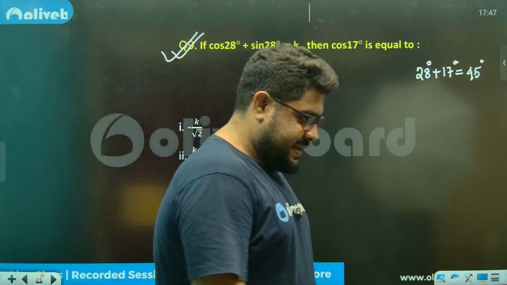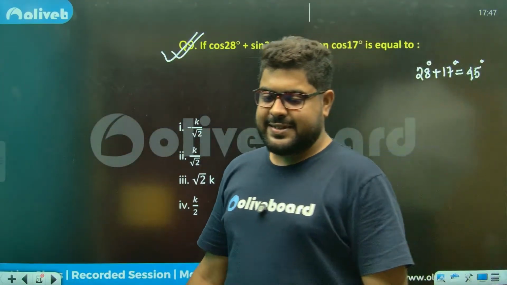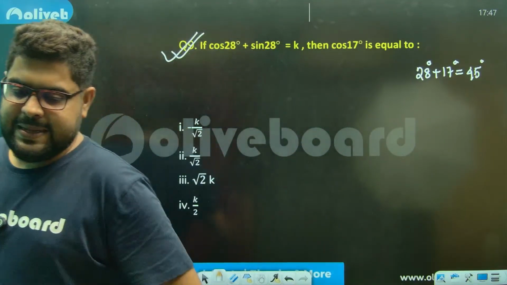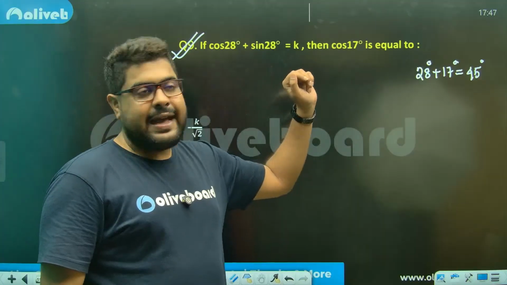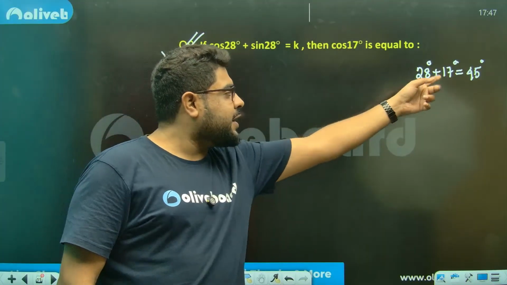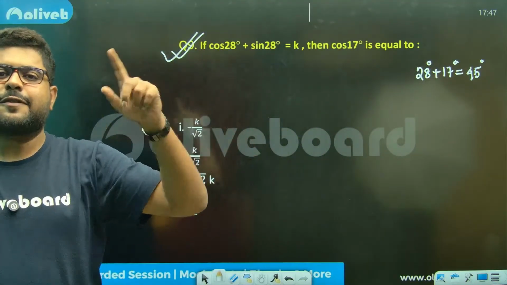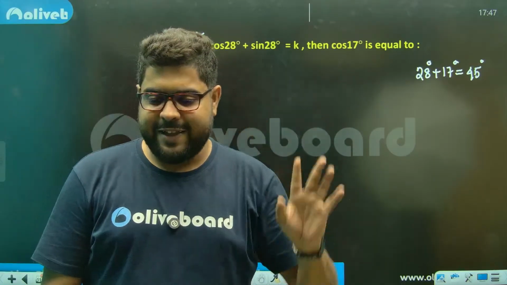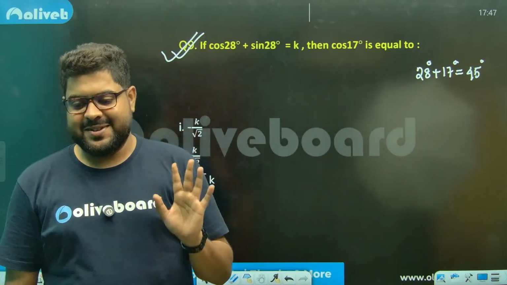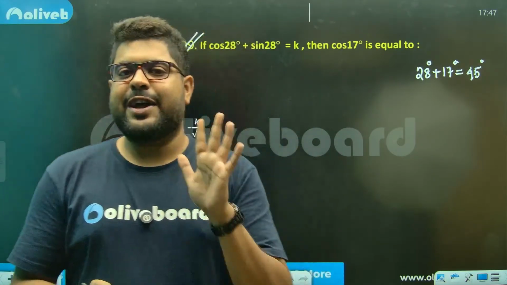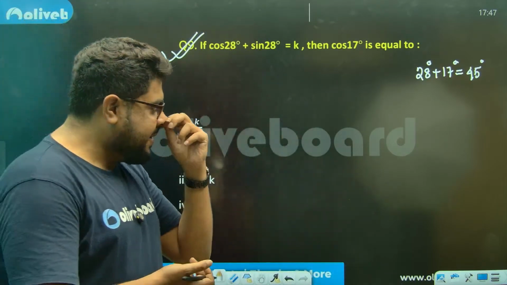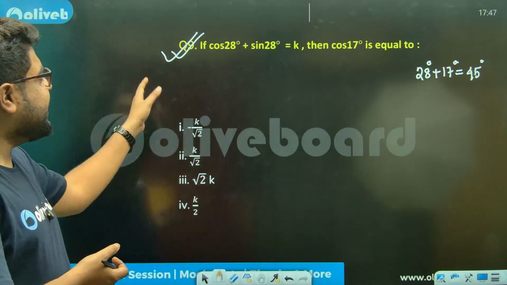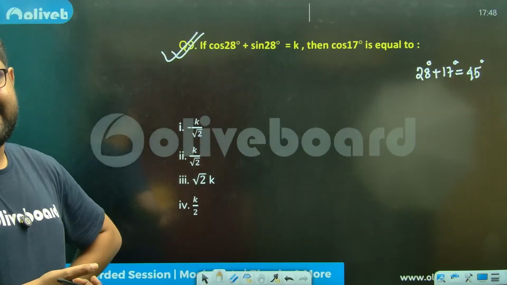Can you guys see this? The given is 28, they are asking 17, and if you add these two, you get 45. And 45 is something whose value we know. We know the value of 45 degrees. Now everybody will be able to do it.